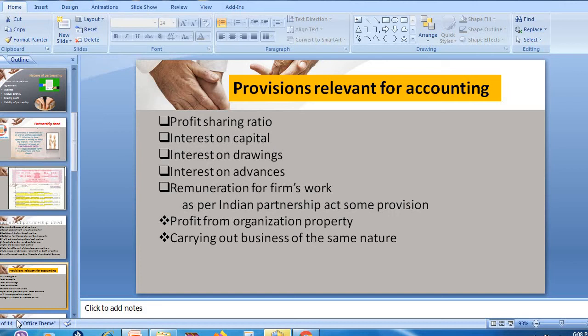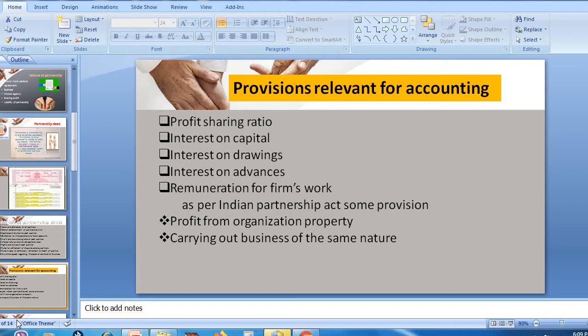Suppose nothing is mentioned in the partnership deed, then they need to share profit in an equal ratio. That means if there are three members, in an equal ratio they need to share the profit. Remember, if nothing is mentioned in the partnership deed, profit is shared equally; if something is mentioned, then in that ratio only the profit is shared among the partners.